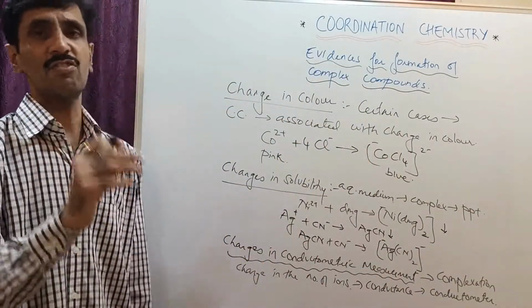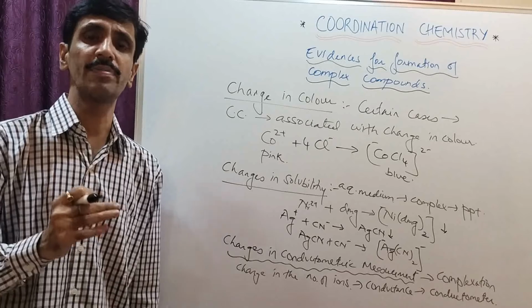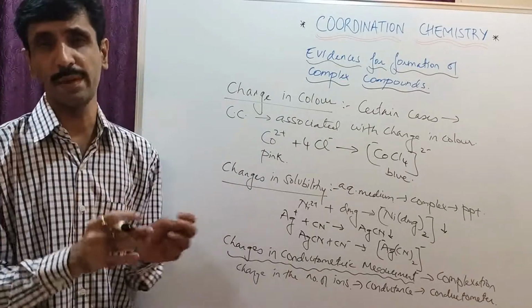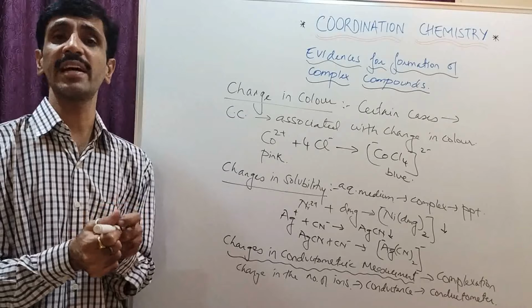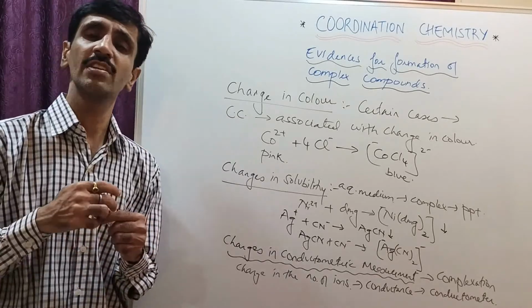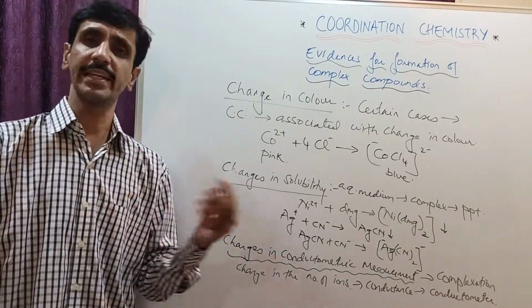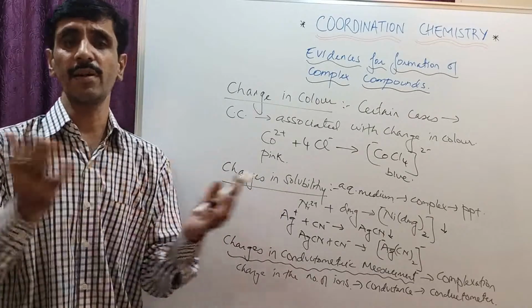So a rapid change in the conductance, as it is going to be observed by means of a conductometer, it's an instrument, so obviously it's going to be reliable. तो उससे साबित होता है कि yes, complex formation has taken place. Okay, it's going to be a sudden change taking place in the conductance. Now, मैं एक simple example देता हूँ.